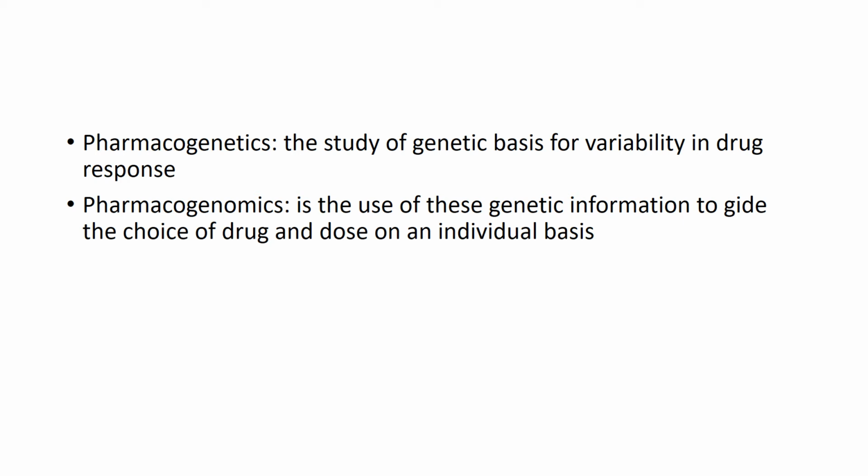Pharmacogenetics, I repeat, is studying the genetic basis of variability in drug response, while pharmacogenomics is the above. That is, we know the variability and apply this to a particular patient, giving a different drug to get a better response. That is, the use of genetic information to guide the choice of the drug and dose on an individual basis. I'll show you a few examples to make you understand more easily. Okay.